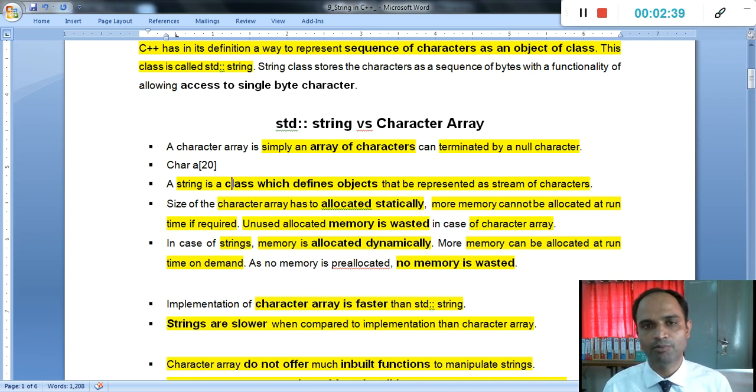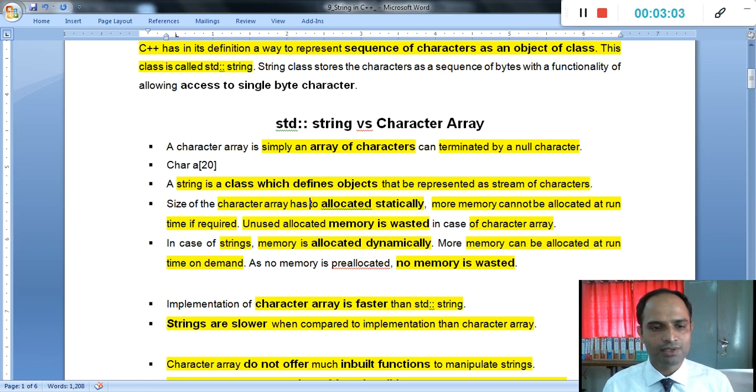That is a very important point for understanding an object oriented language, because every class or every library runs as a class, and that is accessed with objects. That is a very important point. It represents a stream of characters. That is again characters, but as a stream.